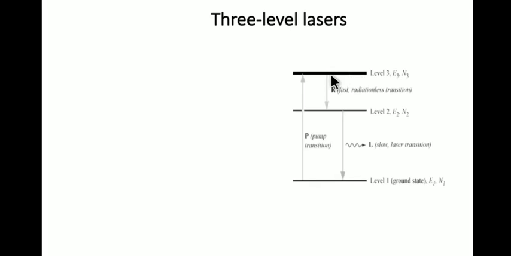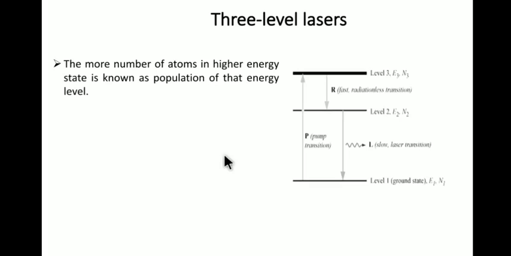Now in the 3-level system, first we need to understand that when the radiation interacts with the ground state atoms, a transition takes place from the ground state to the short-lived state. After a few seconds, the transition from the short-lived state to the metastable state takes place.